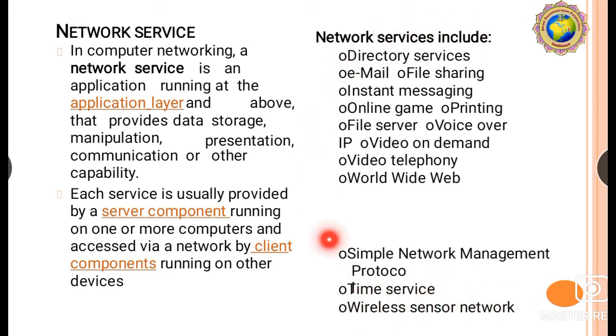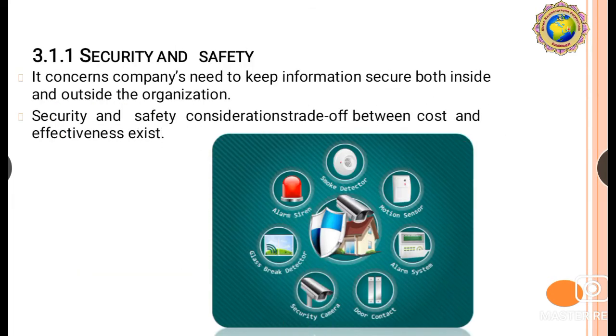So this is all our network services. Okay. Next, security and safety about applications.